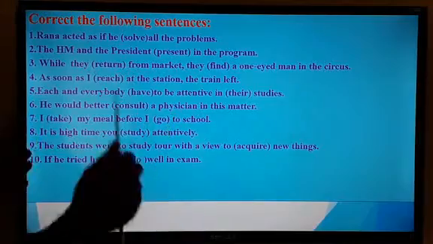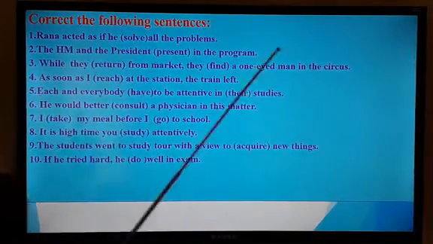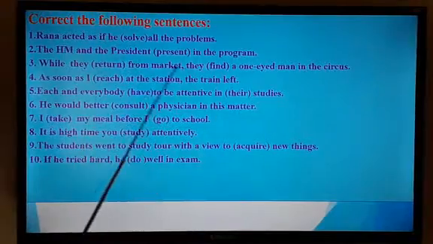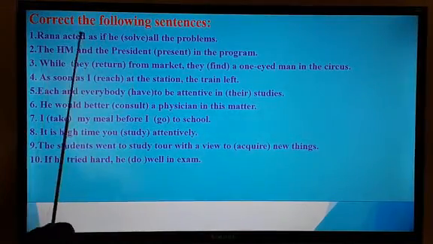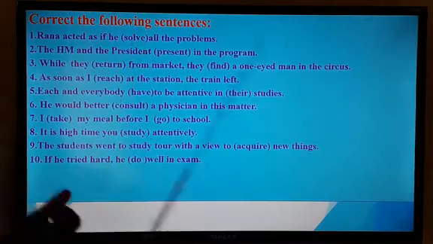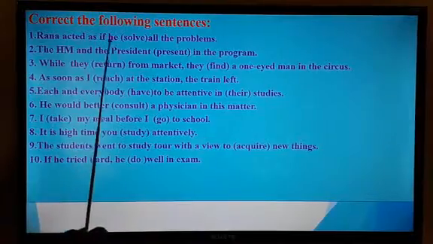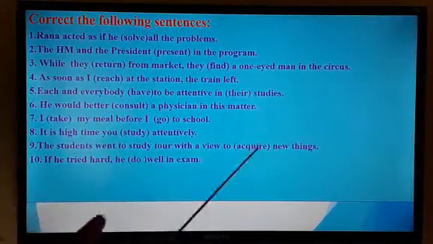Rana acted as if he solved all the problems. Can you remember the rule that I talked about earlier? Rana acted, that is in past indefinite. And the latter part should be past perfect. So you have to add had solved. Rana acted as if he had solved all the problems.